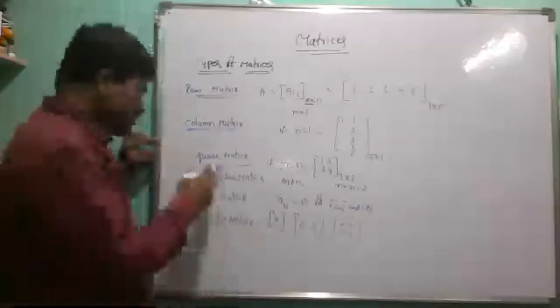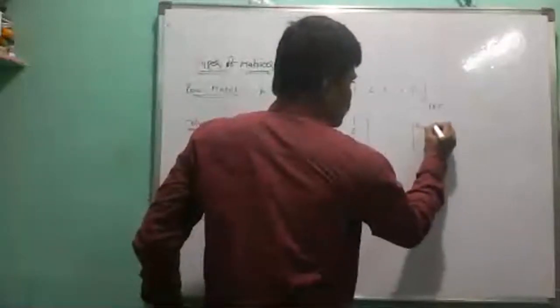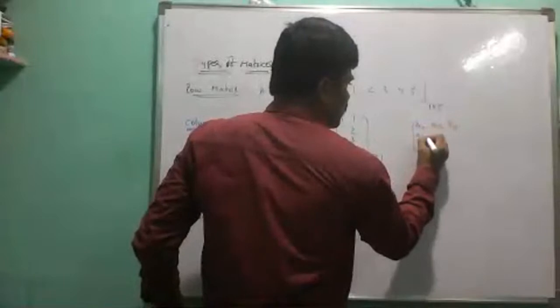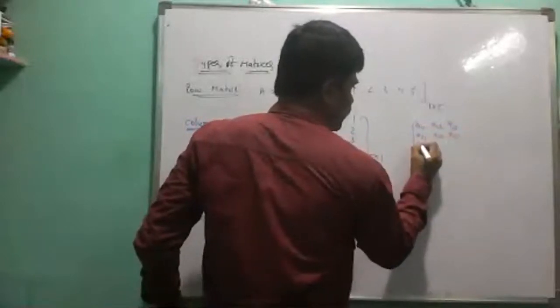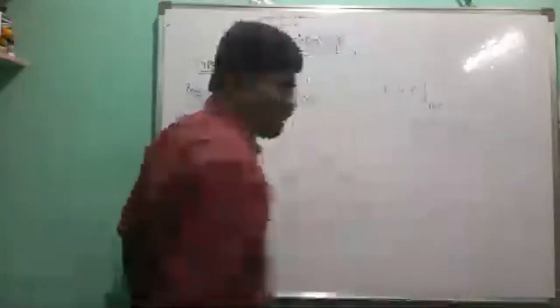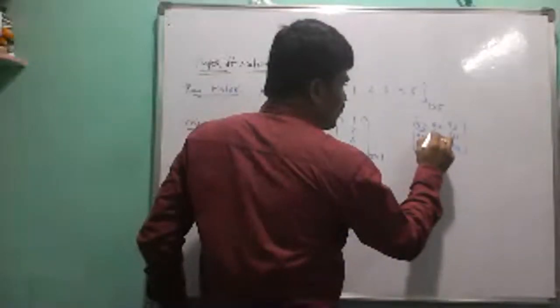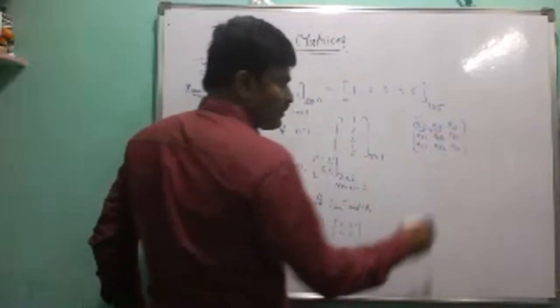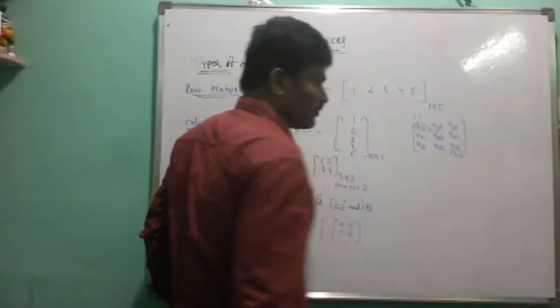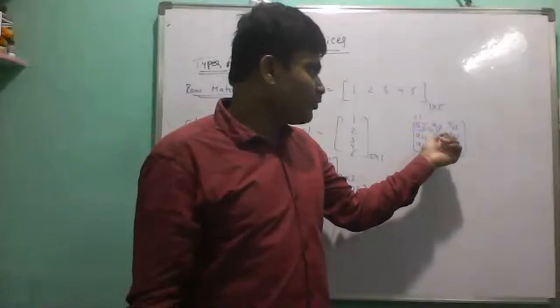Now, in the square matrix, suppose we take A11, A12, A13, A21, A22, A23, A31, A32, A33. This is the square matrix. In this square matrix, the element A11 is in the 1-1 position, first row, first column. This is the 2-2 position, second row, second column. This is the 3-3 position, third row, third column. So here the elements are in the same row, same column: 1-1, 2-2, 3-3.